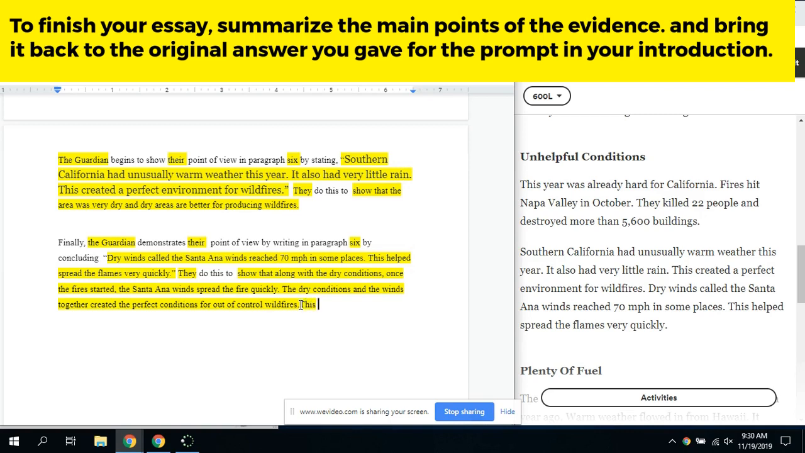I'm going to say this information in paragraph 6 directly supports the author's claim that Southern California had the perfect conditions for a wildfire.